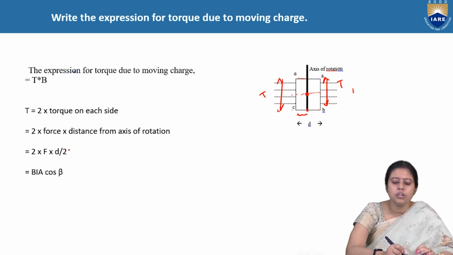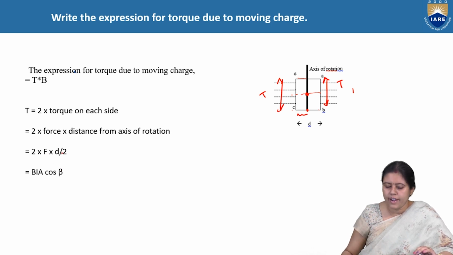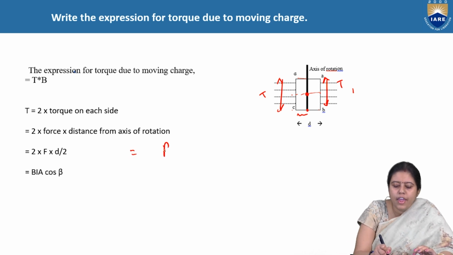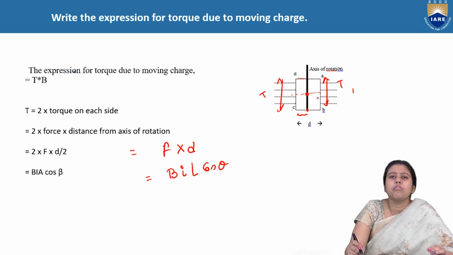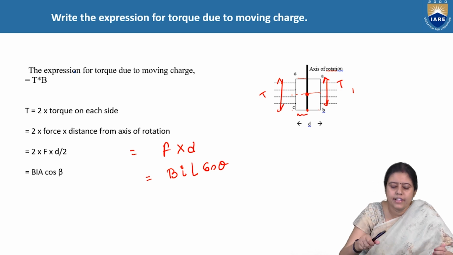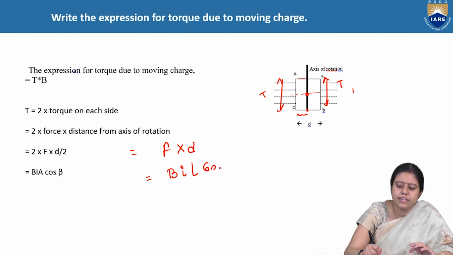Now what is the force? We can write it as F into d. According to the Lorentz force, F is equal to BIL cos theta, where theta is the angle, or we can also write BIL sin theta. We have used beta here.